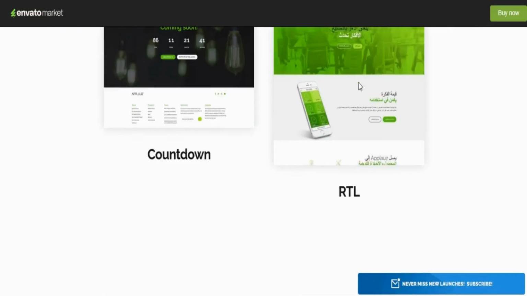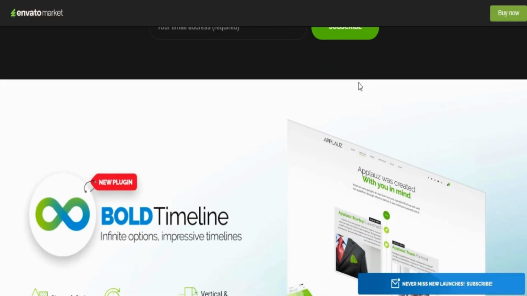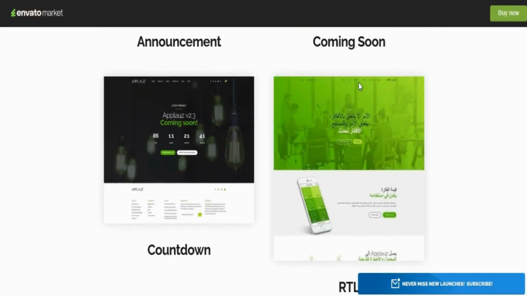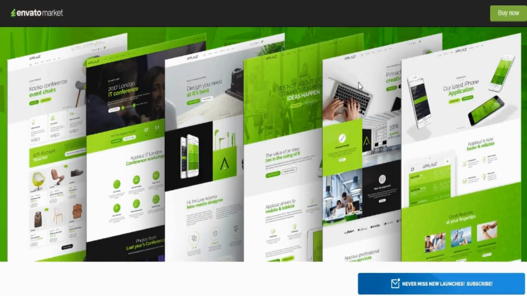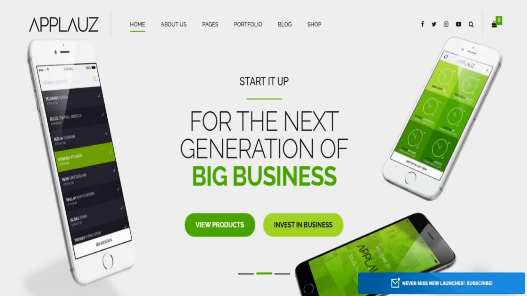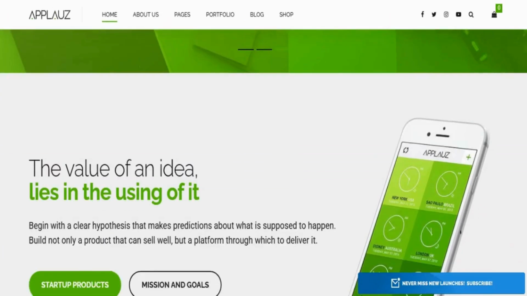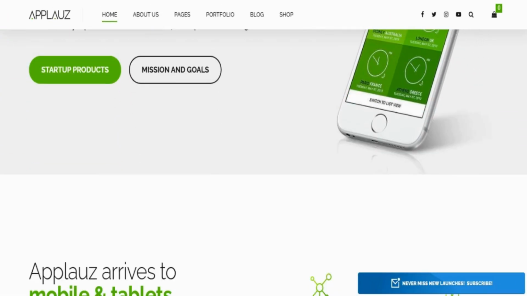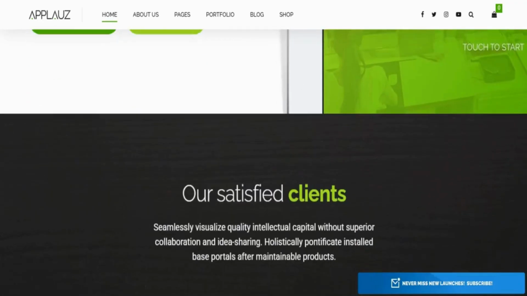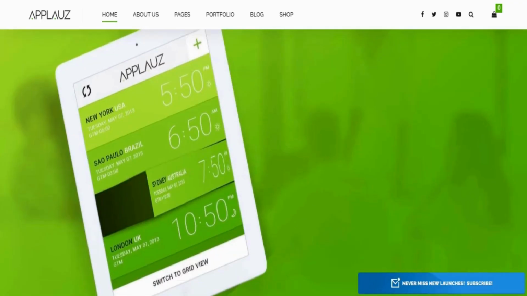A technology-first foundation that empowers you to present your startup professionally, build your brand, and convert curious visitors into paying users. This is Applauz, a WordPress theme designed exclusively for technology companies, SaaS businesses, mobile apps, digital startups, and software ventures. Built thoughtfully by Bold Themes, Applauz comes with elegant layouts, modern design elements, startup-oriented page sections, and 6 homepage variants, all crafted to reflect the spirit of innovation, professional ambition, and tech-centric storytelling. It's a theme that doesn't just look good, it feels like a launchpad for your business.